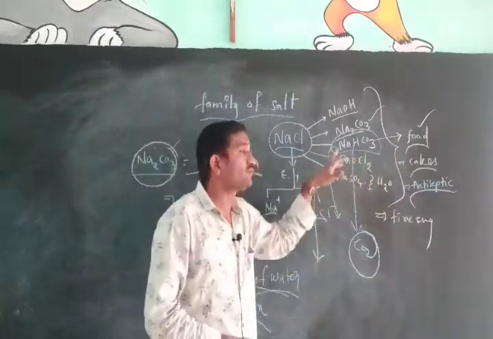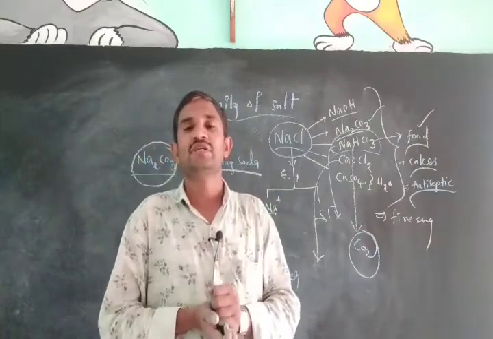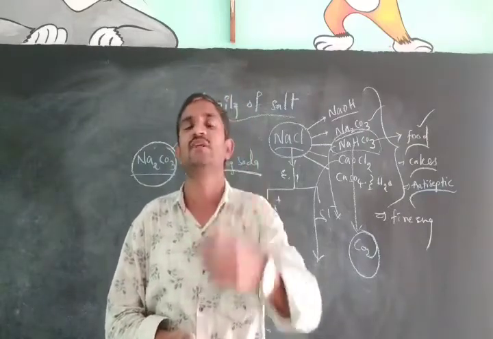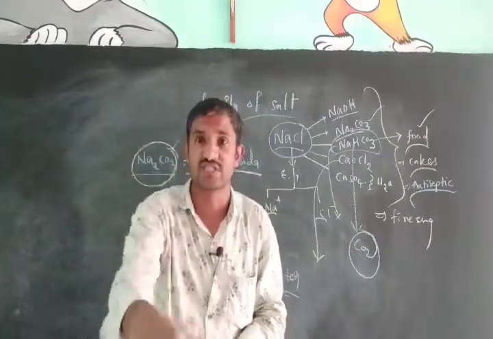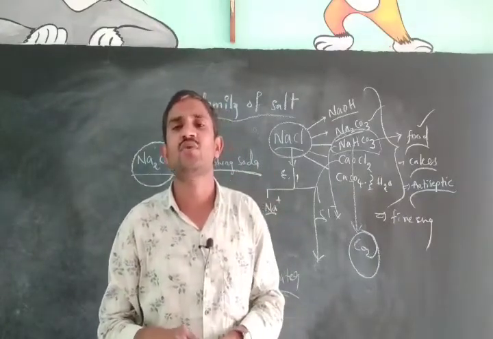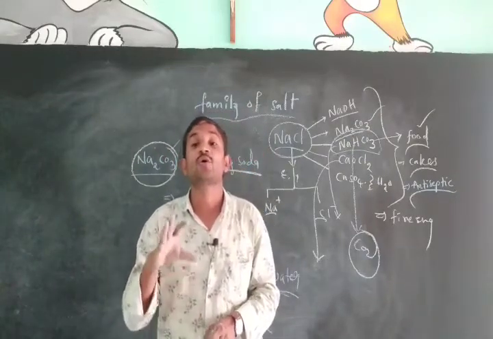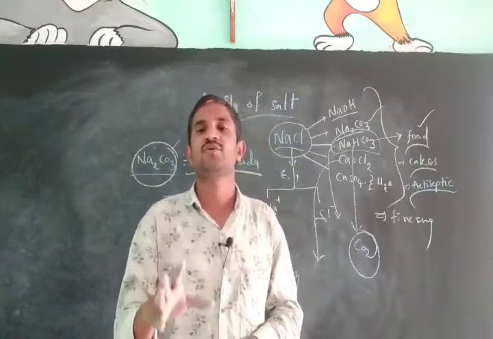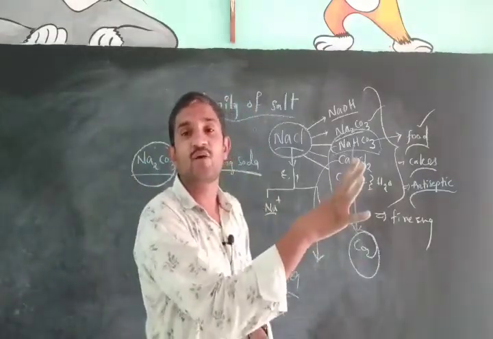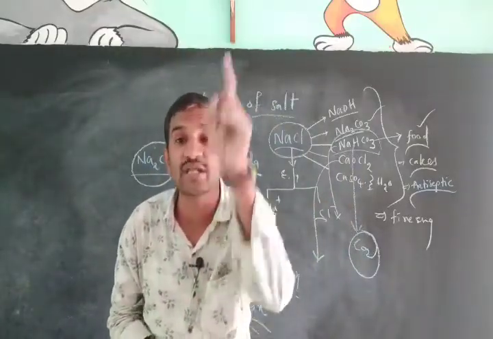Due to the addition of bleaching powder, chlorine gas is released. Which gas is released? Chlorine gas. This chlorine gas kills the microorganisms present in the water. What do we call this process? Chlorination. Adding bleaching powder and killing microorganisms through the release of chlorine gas is known as the chlorination process.